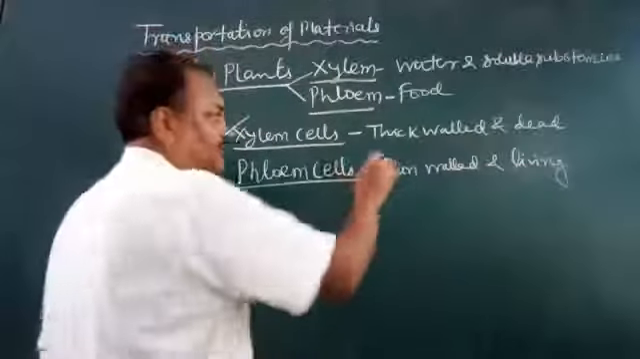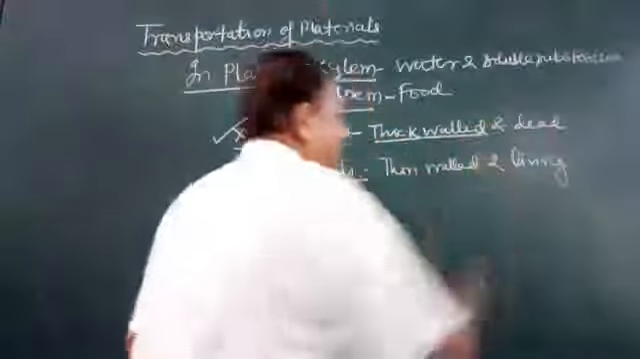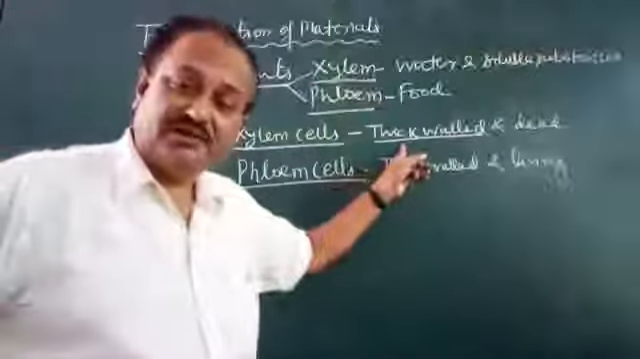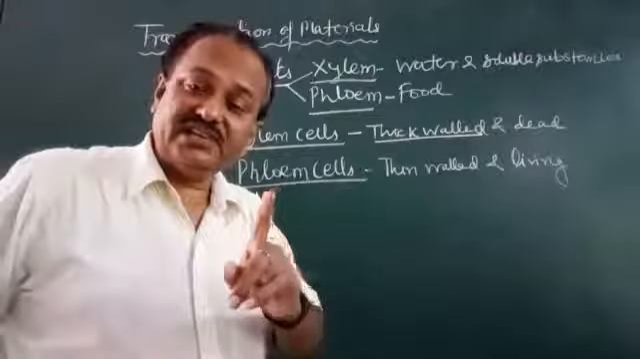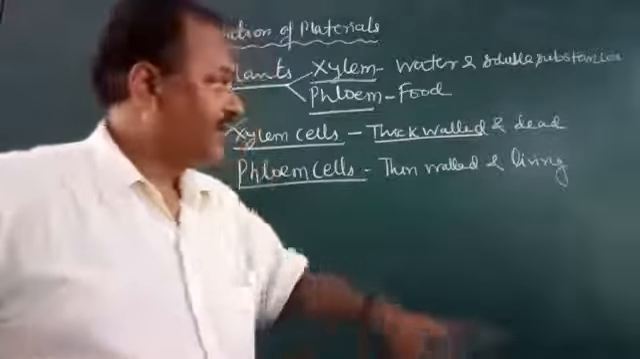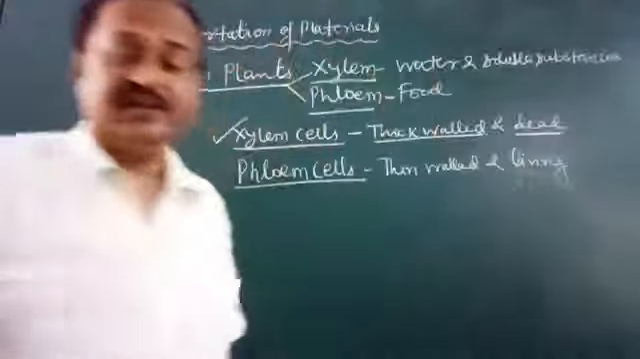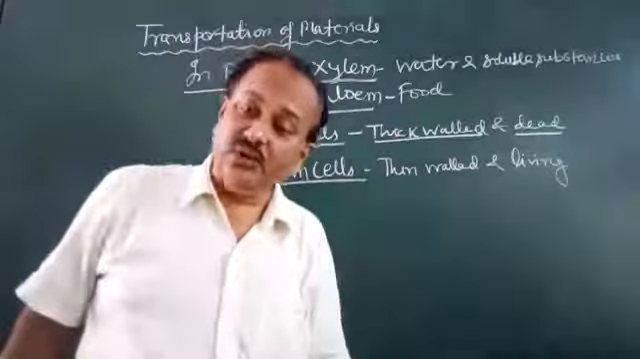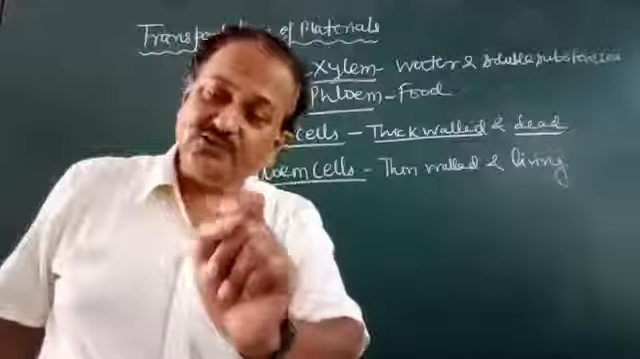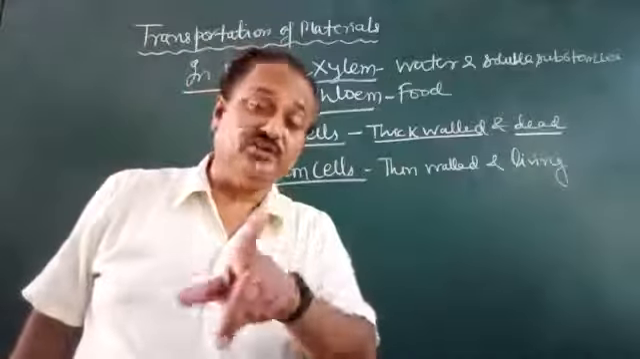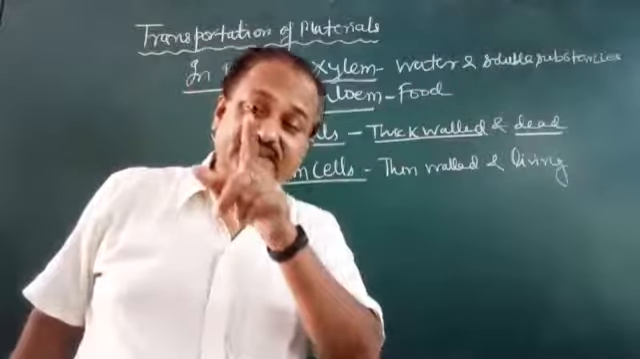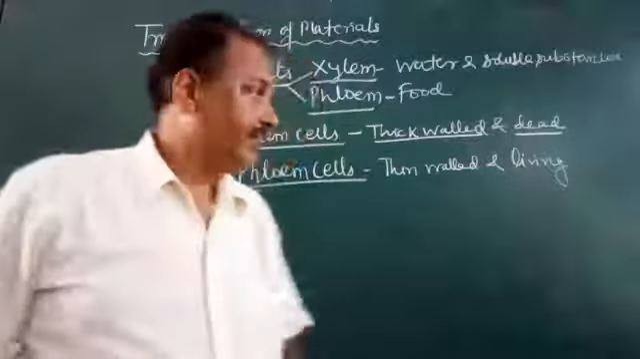Now the other point about xylem is that xylem cells are thick walled and they are dead. These are two important points. Xylem cells are thick walled. इनकी जो walls होती हैं thick होती हैं और dead होते हैं. They are dead. ये मरे होते हैं.